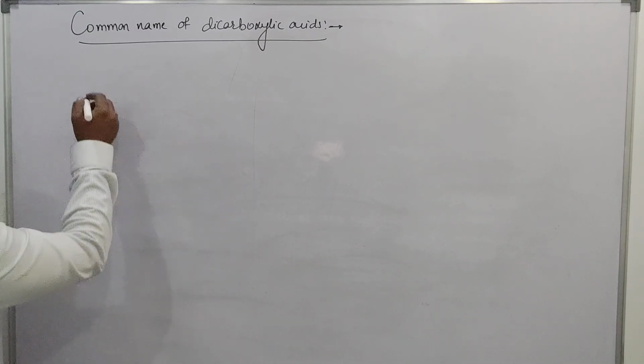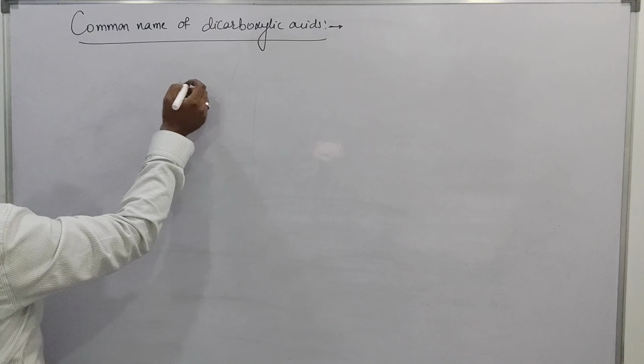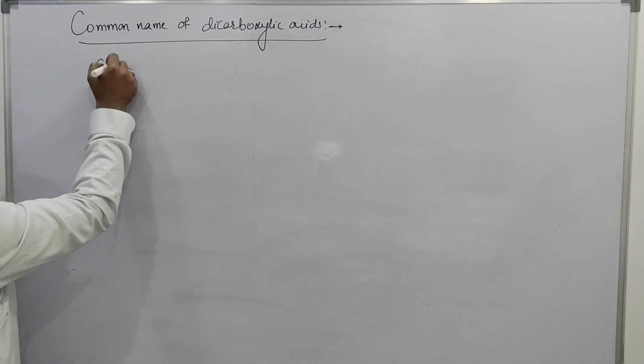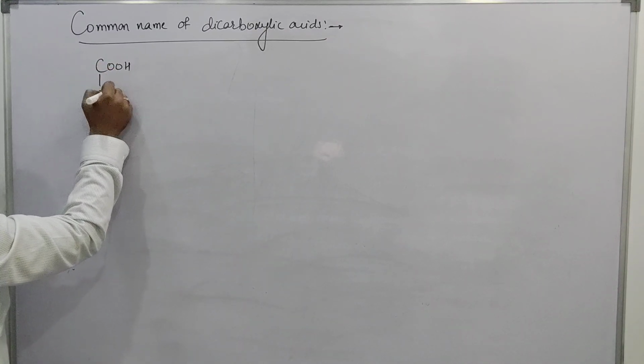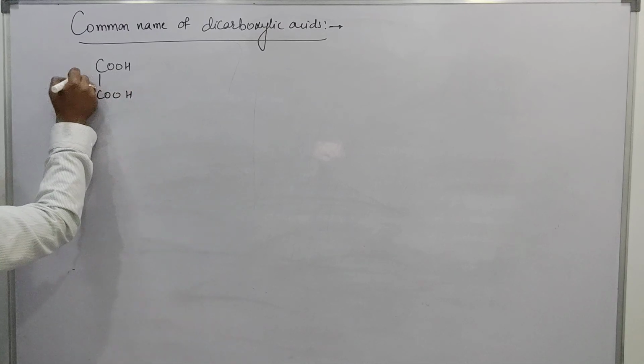For writing dicarboxylic acids, what will I write here? COOH, and then again COOH. This is the first one.